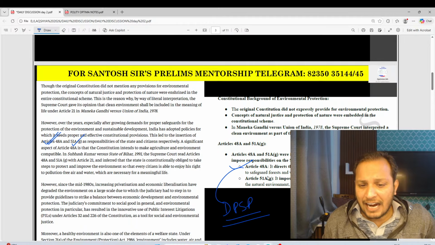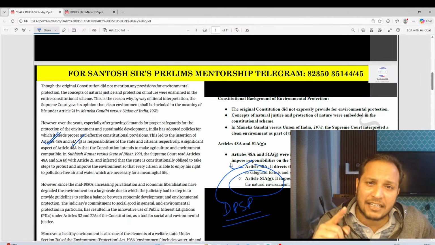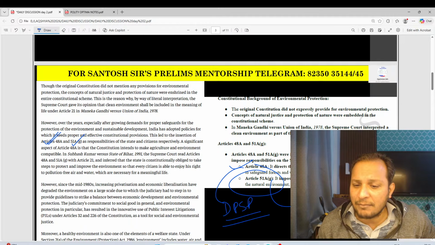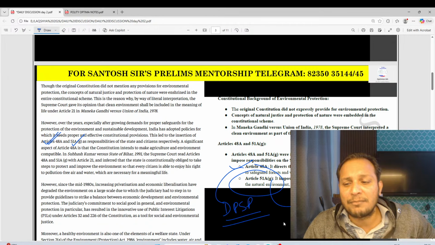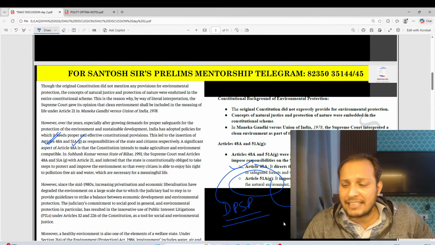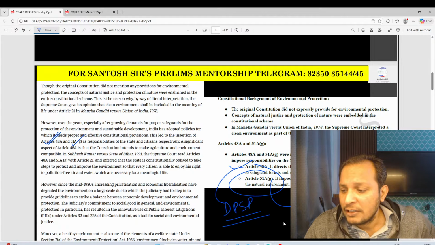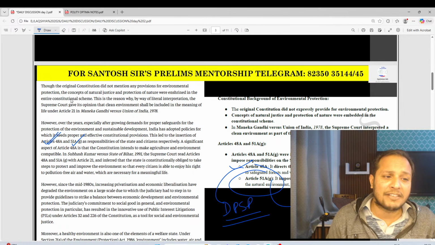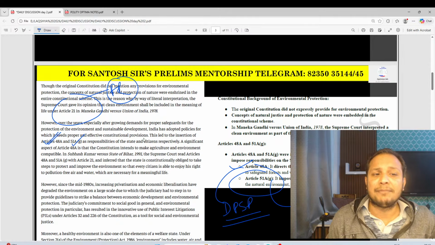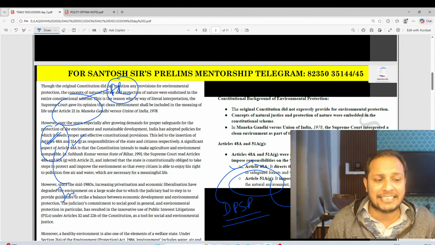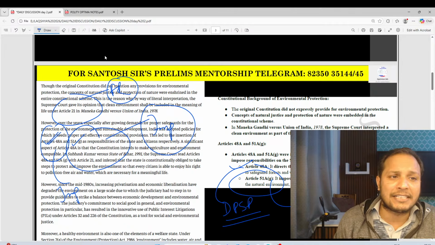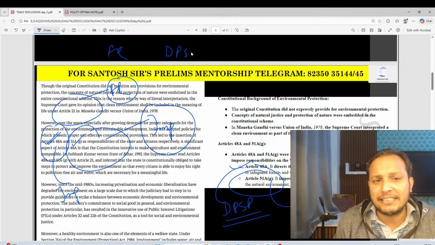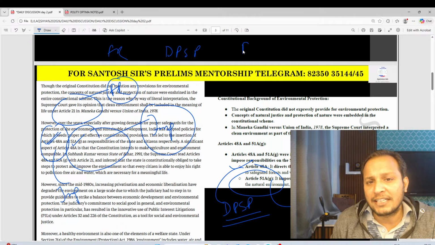Another provision is article 51A clause G. What is article 51A clause G? It is about fundamental duty of citizens. Every citizen of this country has the fundamental duty to protect the natural environment. So guys, along with article 21, which is a fundamental right, they may also ask you 48A and 51A clause G. So these 2 or 3 provisions, one is from fundamental right, other is from DPSP, and third is from the fundamental duty.